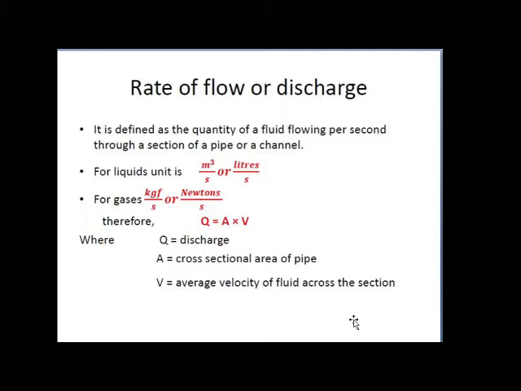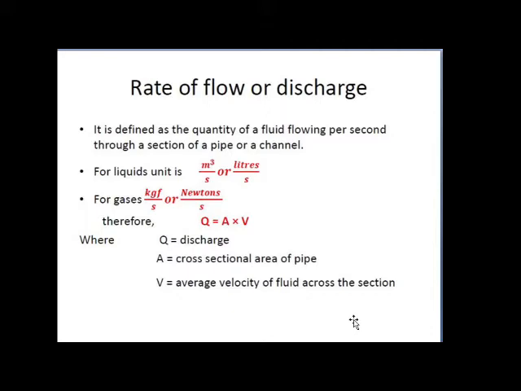So if we consider an incompressible fluid, means liquid, then for a liquid the rate of flow or discharge is expressed as the volume of the fluid flowing across the section per second.